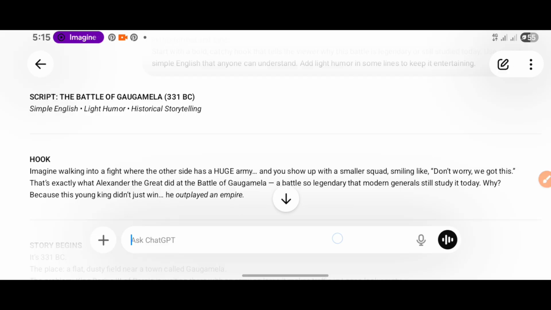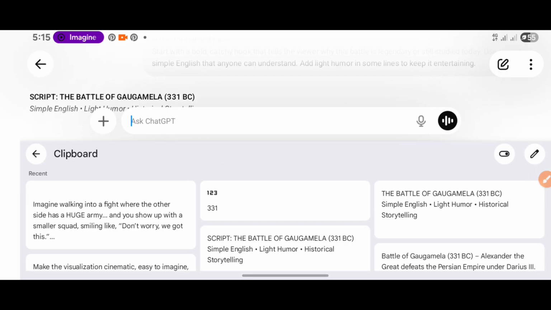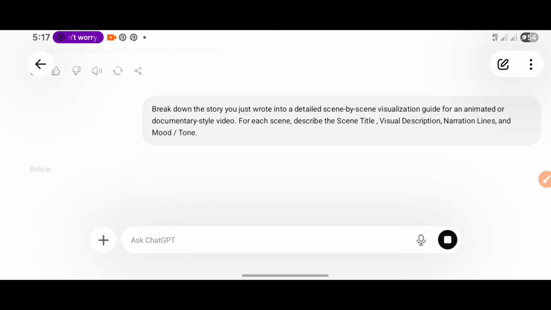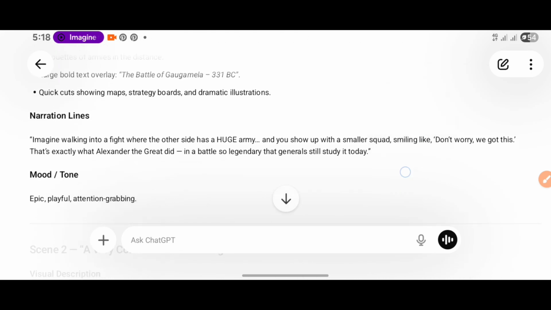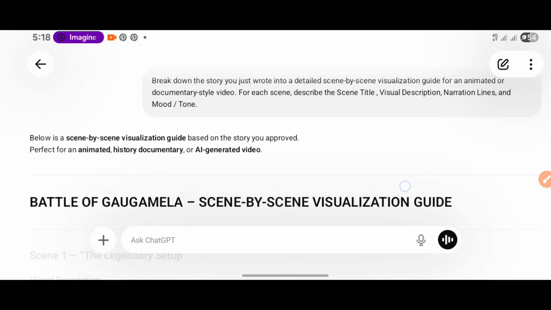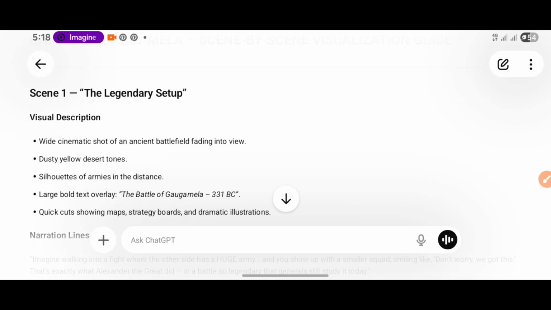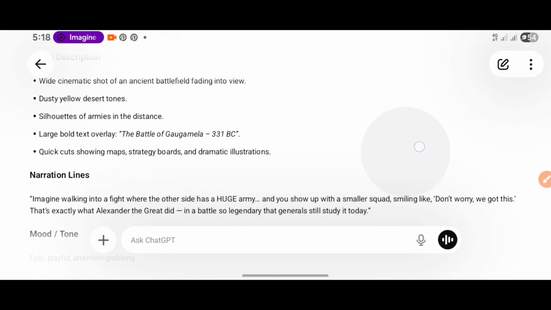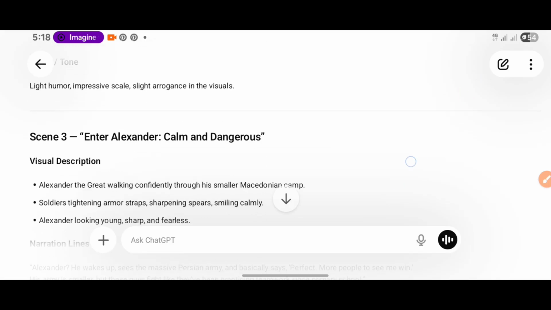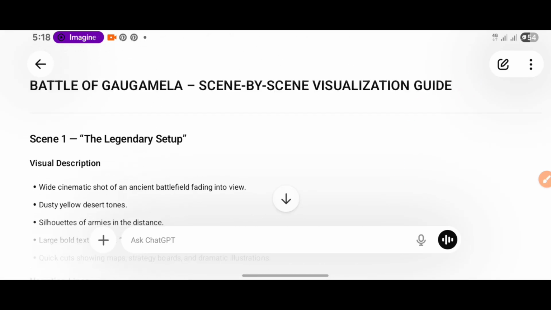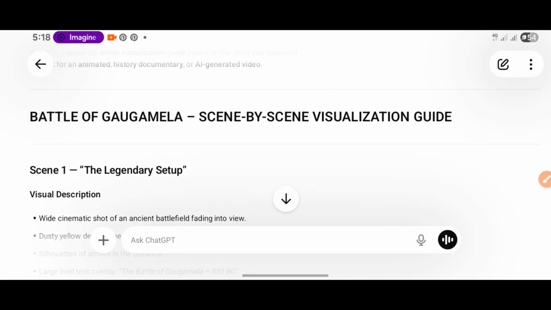And then I come to the text area and paste this other prompt. And we send. And we have a detailed scene-to-scene visualization guide based on our story. You can see it here. Scene 1, the legendary setup. That's the introduction. And you can see scene 2, then scene 3, scene 4, just like that. With this guide, it will be easy for us to visualize our story.